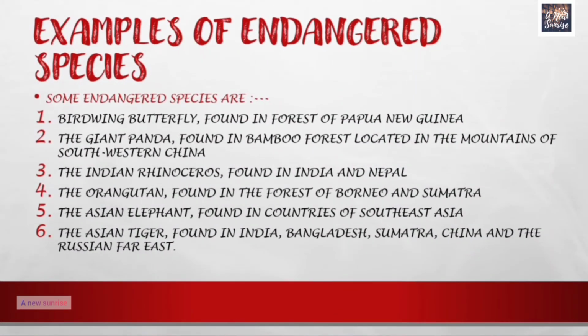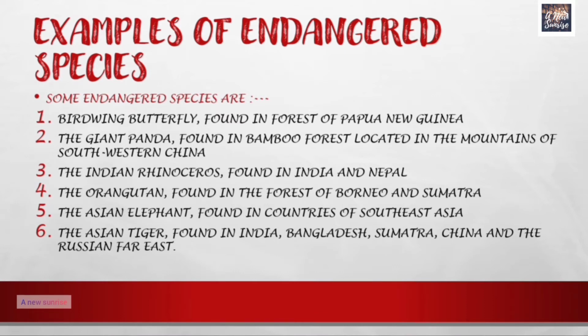Examples of endangered species. Some endangered species are the birdwing butterfly, found in the forests of Papua New Guinea, the giant panda, found in bamboo forests located in the mountains of southwestern China, the Indian rhinoceros, found in India and Nepal, the orangutan, found in the forests of Borneo and Sumatra, the Asian elephant, found in the countries of Southeast Asia, the Asian tiger, found in India, Bangladesh, Sumatra, China, and the Russian Far East.